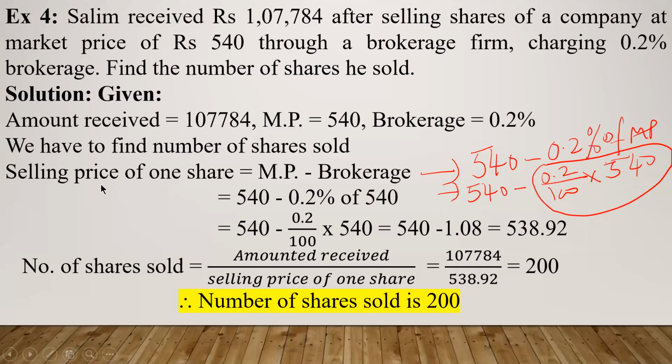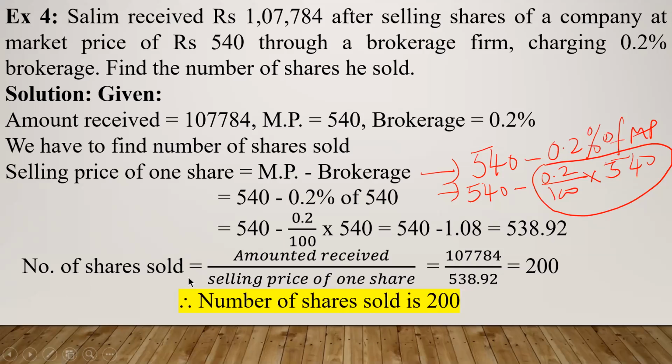Once you have calculated the selling price of one share, you have to calculate the number of shares sold. Total amount received is this much, and the selling price of one share was 538.92.